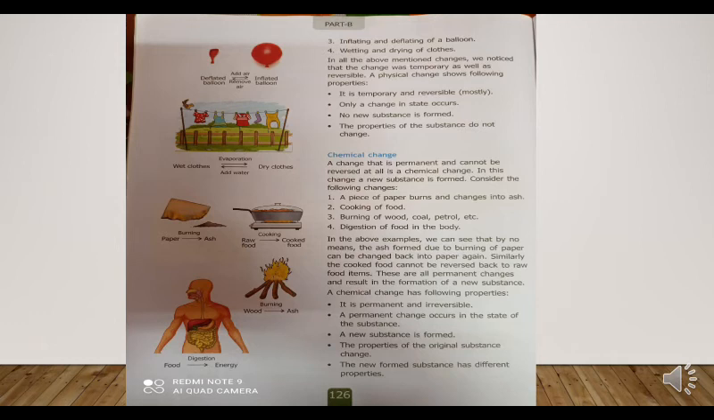Now, in the above examples, we see that by no means the ash formed due to burning of paper can be changed back into paper again. No, ash cannot be changed into paper. Similarly, the cooked food cannot be reversed back to raw food items. These are all permanent changes and result in the formation of a new substance. Yes, a new substance is formed when we cook a food.